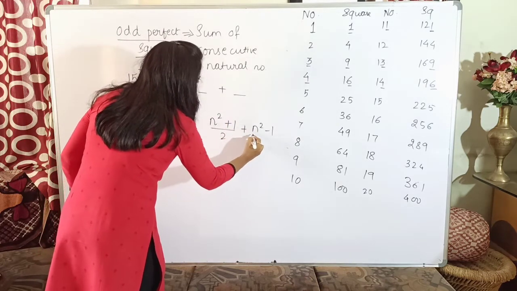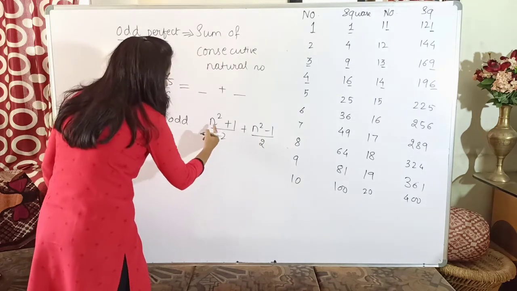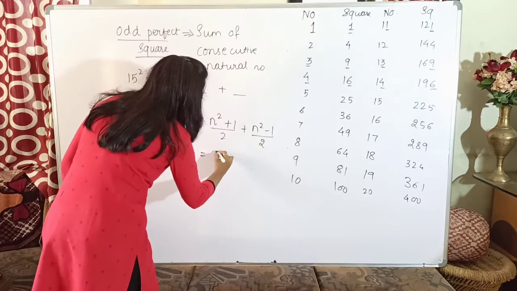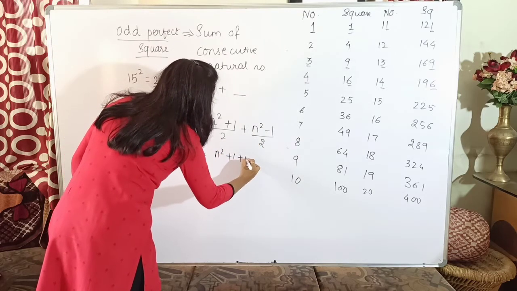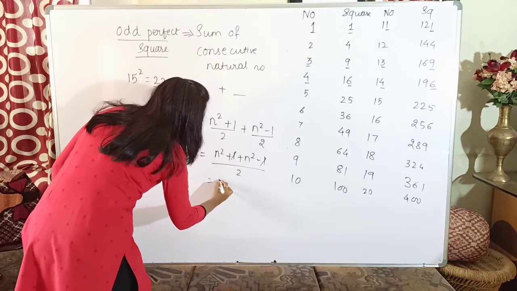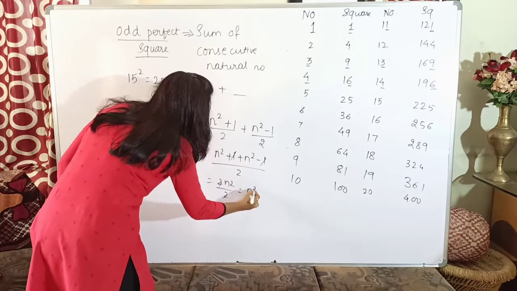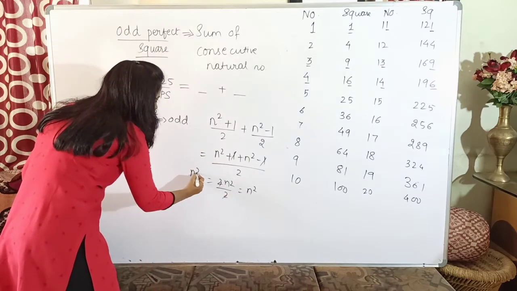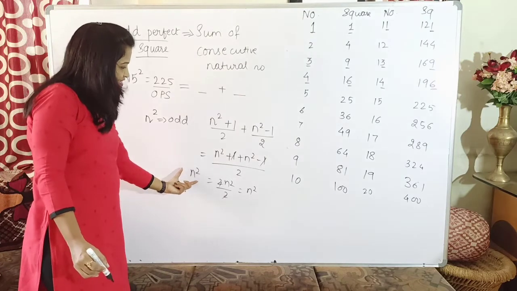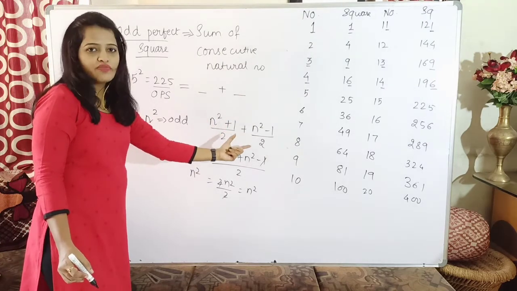So if I divide them by 2 and add them, what do we get? Let us check. (n square plus 1) by 2 plus (n square minus 1) by 2. Now the denominators are the same, so I can directly add the numerators. The 1s cancel, divided by 2, which gives me 2n square by 2, again the 2s cancel, which is equal to n square, which is nothing but our value. So what does it mean? I can write this n square as (n square plus 1) by 2 plus (n square minus 1) by 2.